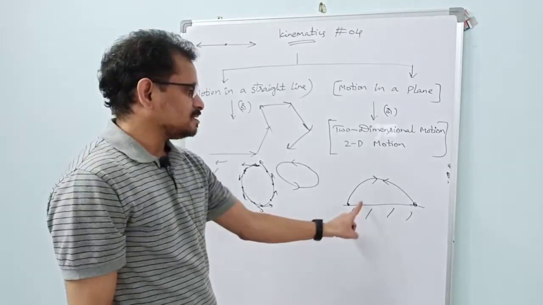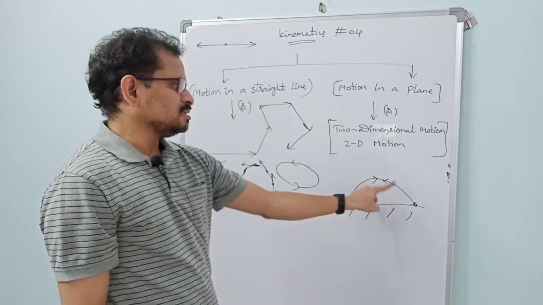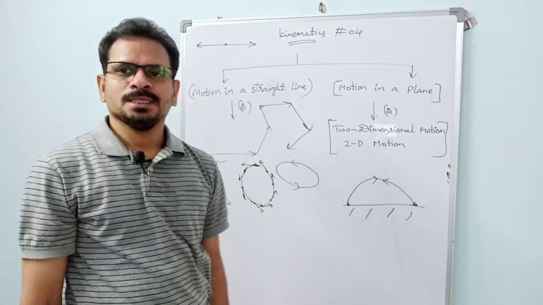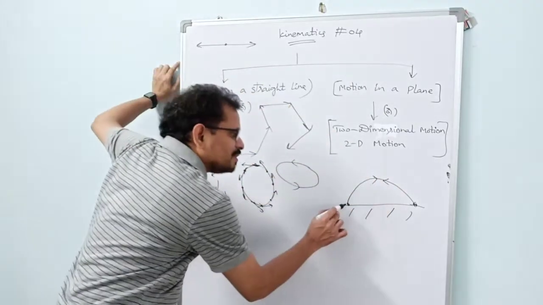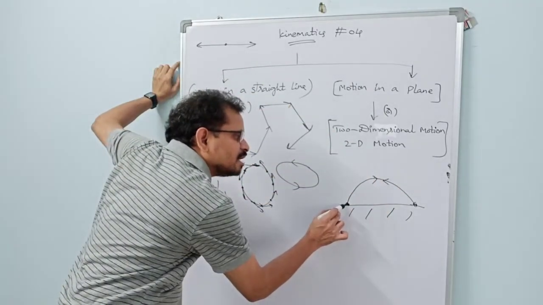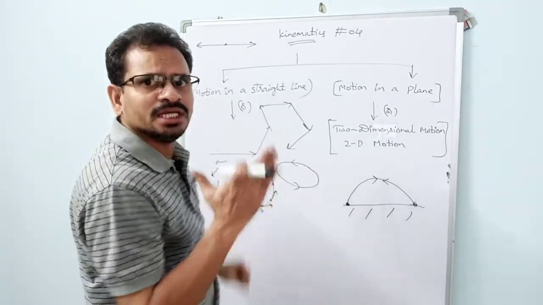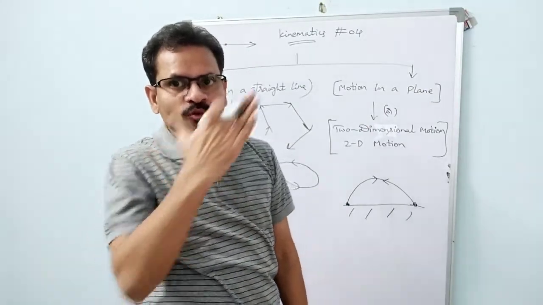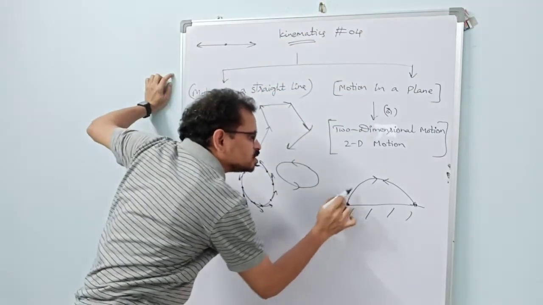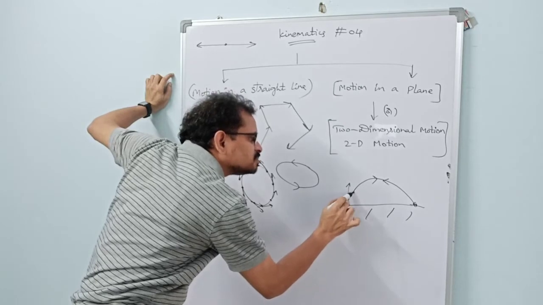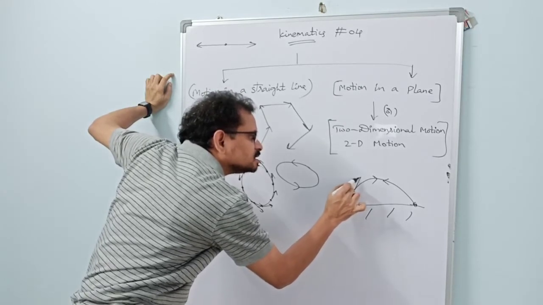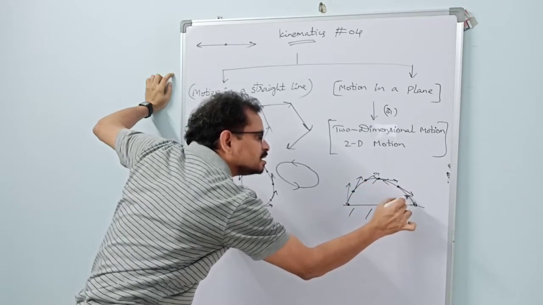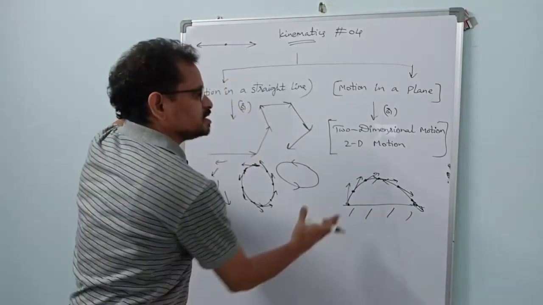Okay, so here see what type of motion this is. This is also motion in a plane. How many straight lines are there? See here, the particle is at this position. Initially we have thrown the ball in one direction. We can throw the ball in one direction. We cannot bend the ball in this direction. We just throw the ball in one direction and it will take this path. See, initially its direction is like this. At this position, what is the direction of its motion? Like this. At this position, like this. At this position, like this. See, its direction is changing.